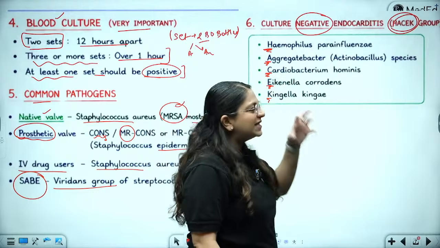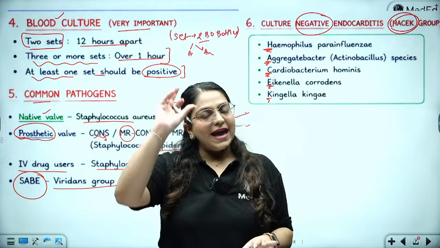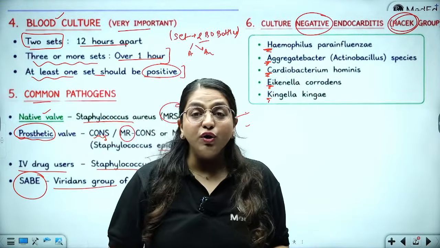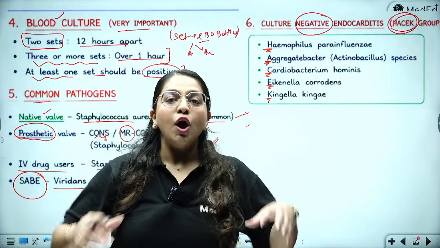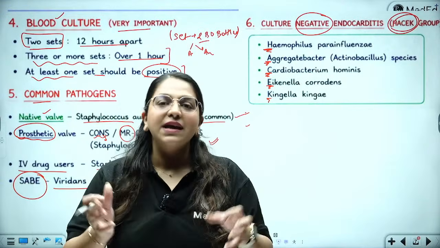It's easy to remember actually. Whenever you say HACEK, just think of H for Haemophilus. You all know Haemophilus influenzae, but that is going to cause pneumonia or meningitis. So, who will cause infection in the heart? What is present in the para area or periphery of the lungs? It is the heart.